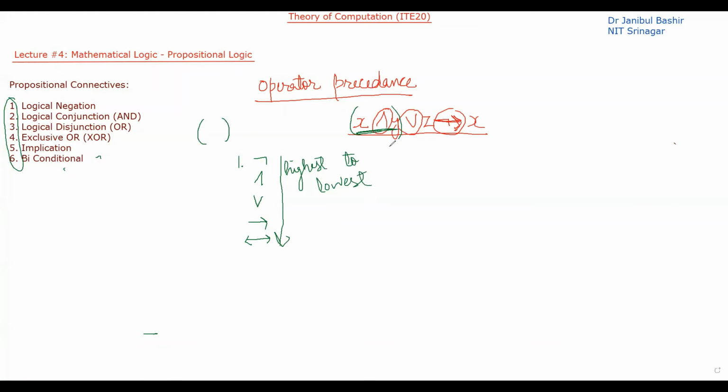And also the associativity of these operators is that they are right associative. So if I have the same operator, for example, and here, and also and here, then which and is to be evaluated first? Then I have to see from the right side which one comes first, and that and is to be evaluated first. So this is the precedence of the propositional connective operators, or we can say this is the operator precedence.